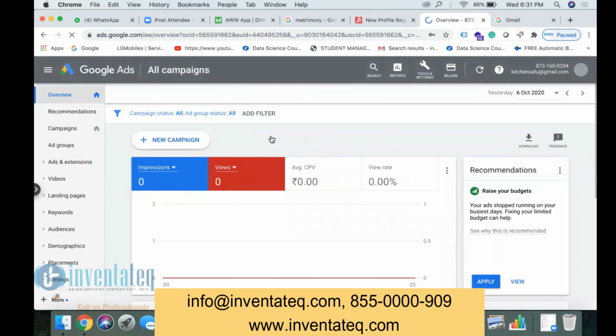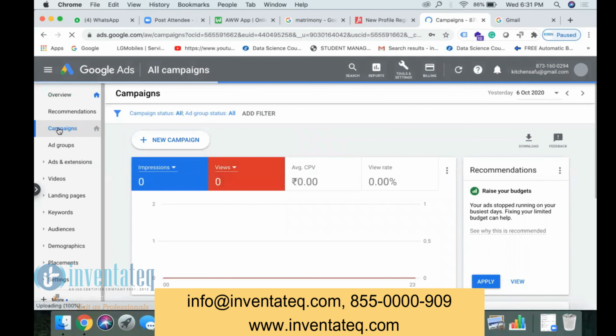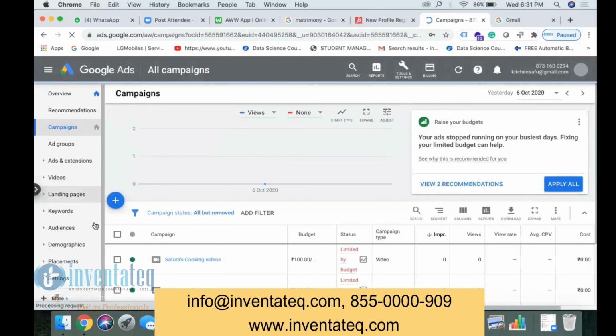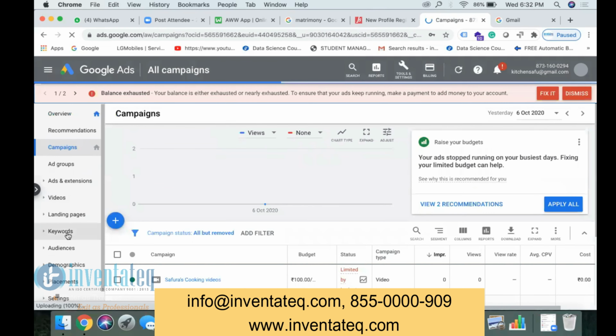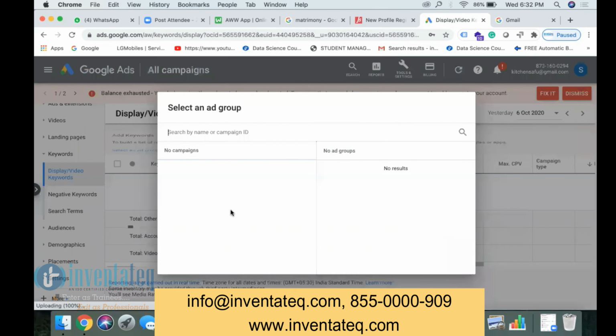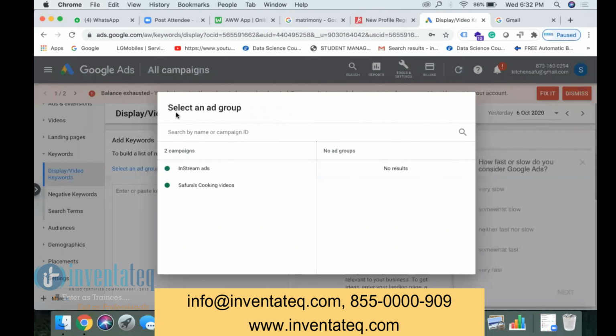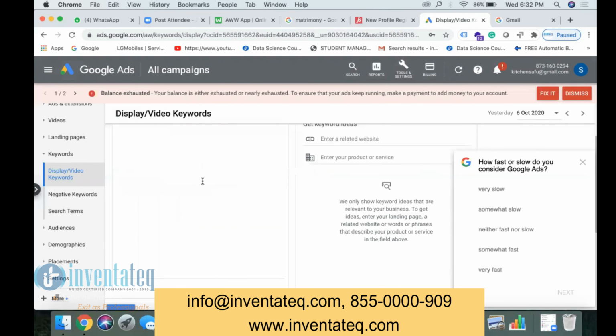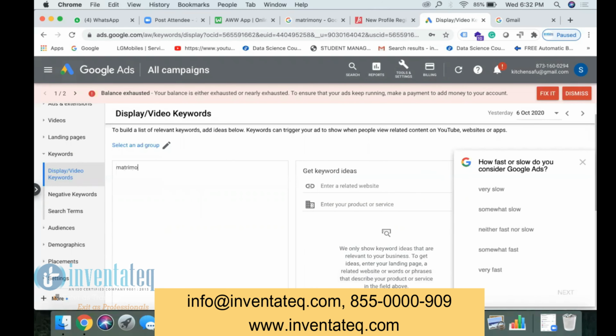So this is inside the tool, how it looks. See here, you will have keywords to enter your list of keywords. Here, if you see the plus symbol, here only you will be entering the list of keywords, say matrimony, marriage sites, marriage bureau, matrimony site for Hindus.